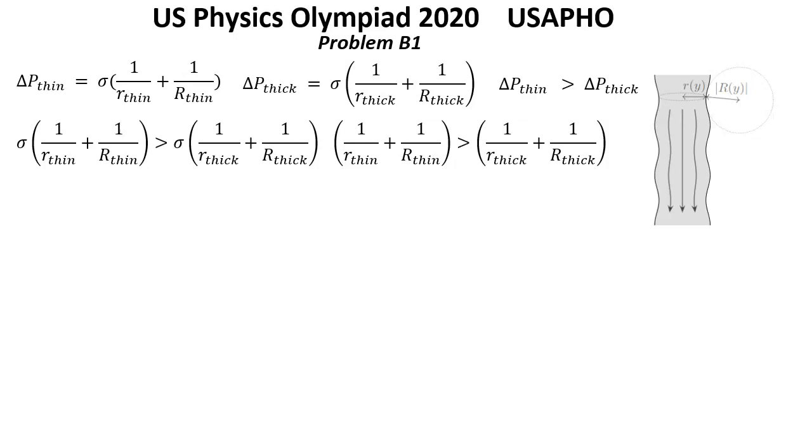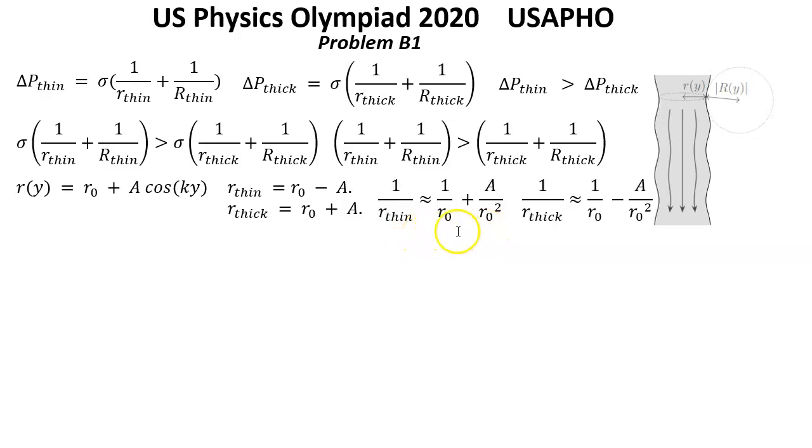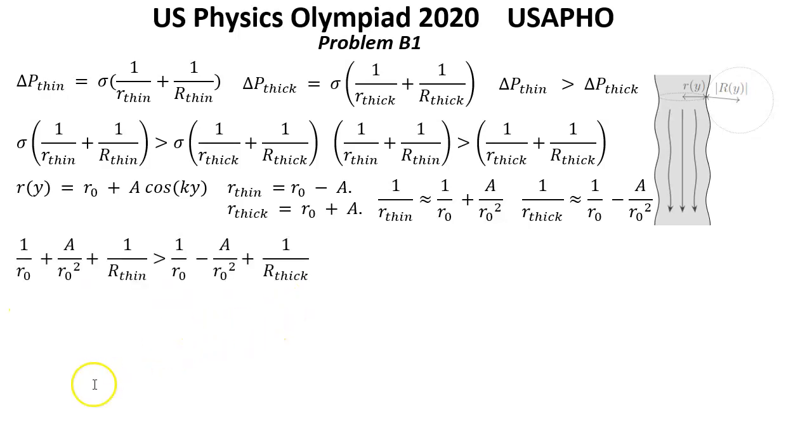Small r is the thickness of the stream, which from the equation given varies sinusoidally. R thin equal R0 minus A and R thick equal R0 plus A. We are going to need 1 over r to use the Young-Laplace equation. 1 over r thin is approximately equal to this one, and 1 over r thick equal to this one. The inequality now looks like this.